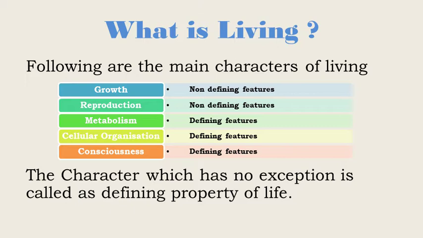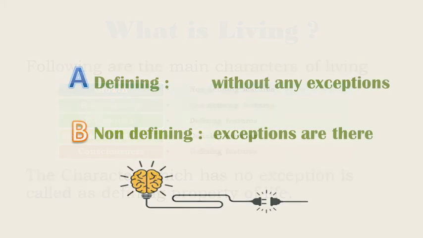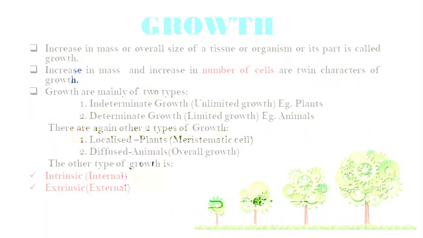Number 1, growth. Number 2, reproduction. Number 3, metabolism. Number 4, cellular organization. Number 5, consciousness. But before learning these characters in detail, we should know what are non-defining features and what are defining features. Defining features are those where there are no exceptions, and non-defining features are those where there are exceptions. So growth and reproduction are the non-defining features, and metabolism, cellular organization and consciousness are the defining features.